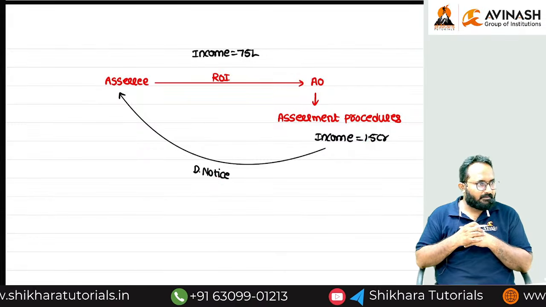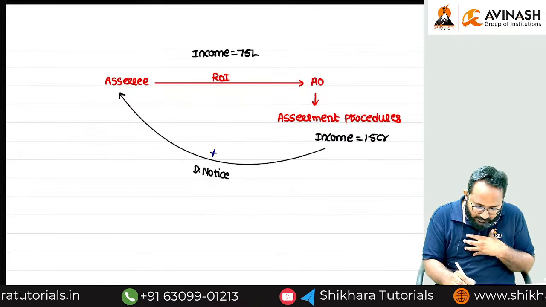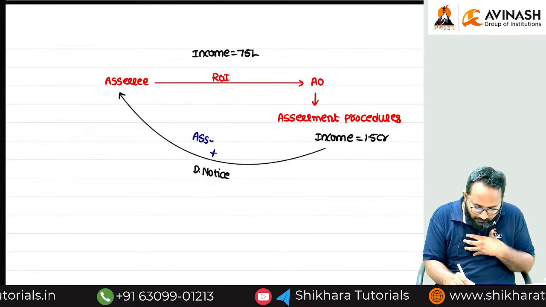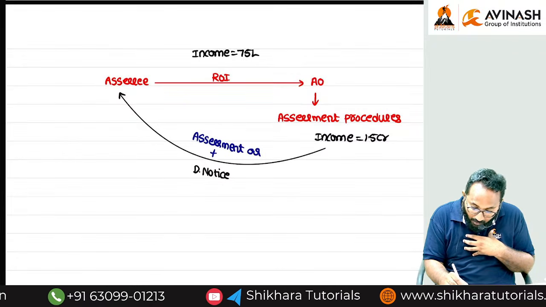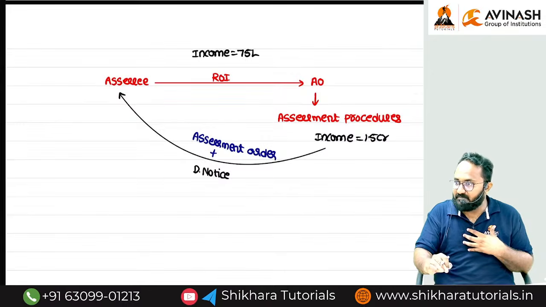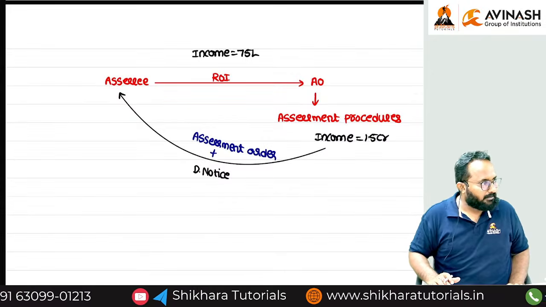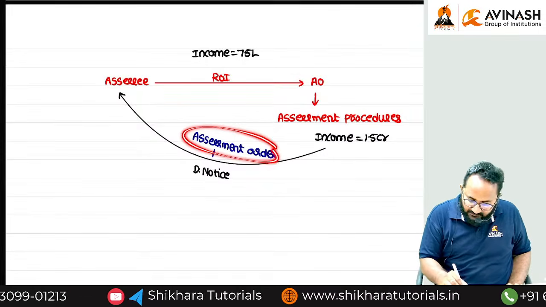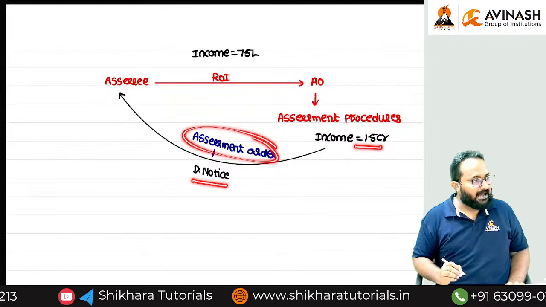I genuinely declared my income, but they are saying you have more income and please pay more tax. So after the assessment is done, the assessing officer will issue an assessment order. Order means nothing but what we are commanding the opposite person. We are giving the assessment order: you have an income of 1.5 crore, please pay the balance tax also.